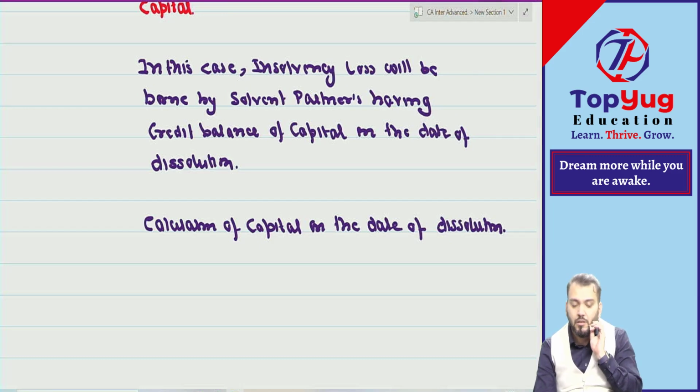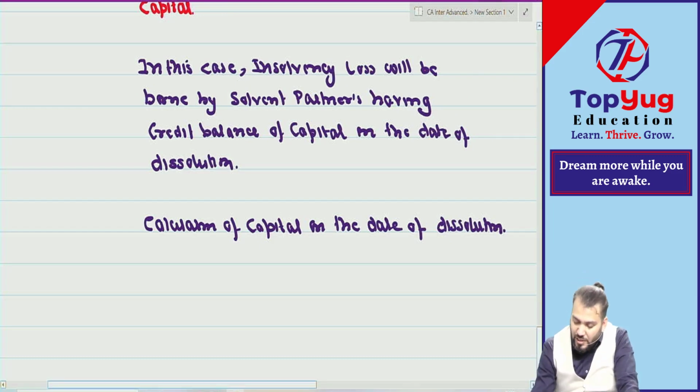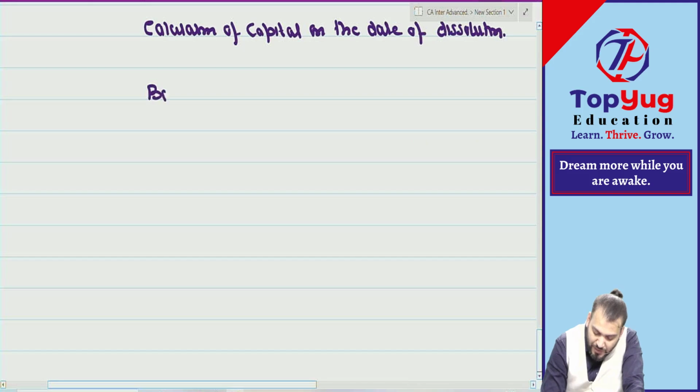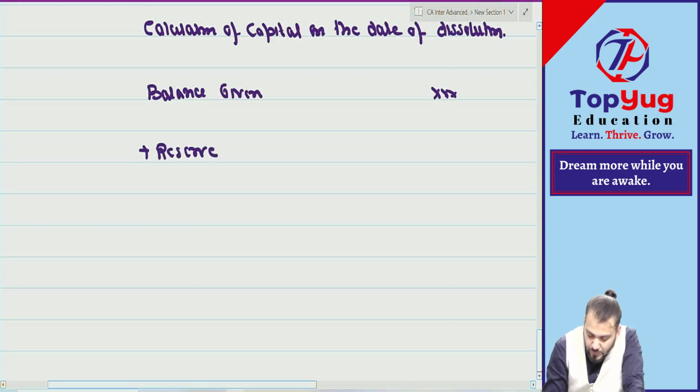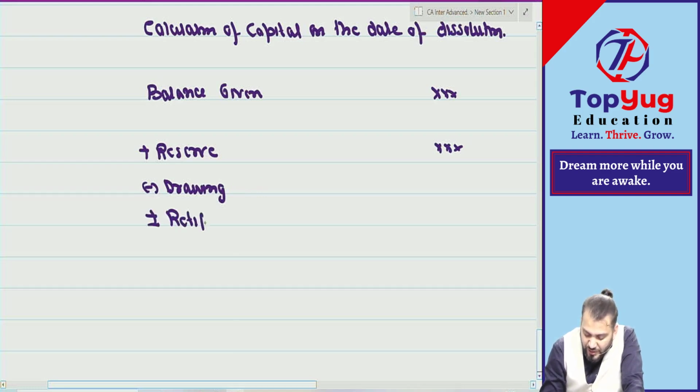Understood. We'll start with the balance given. Whatever balance is given. Then to this we will add reserve. Plus reserve. Minus drawings up to dissolution, and plus or minus any rectification of profit.